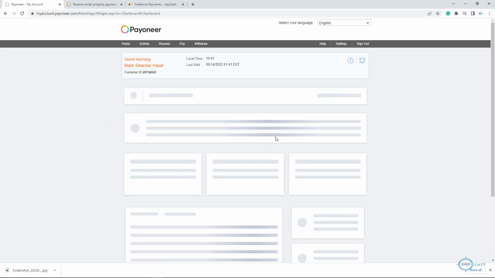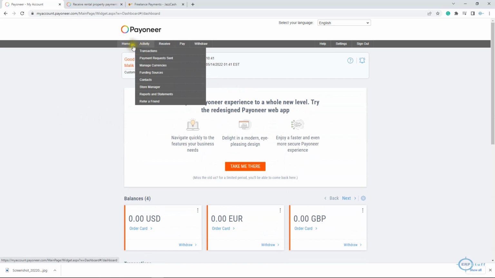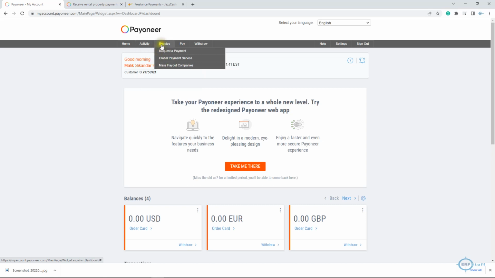Right, this is the Payoneer account. Very simple. You will have it here after verification or validation, and then you will have these. You can search your transactions here. Different information is there, right? Then you have to receive, request a payment.